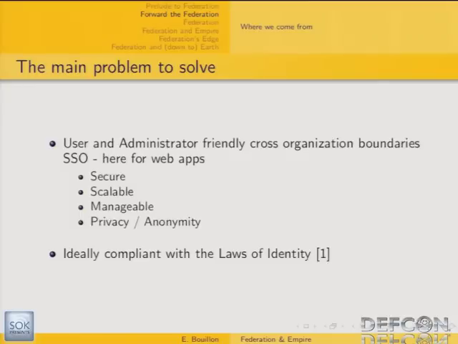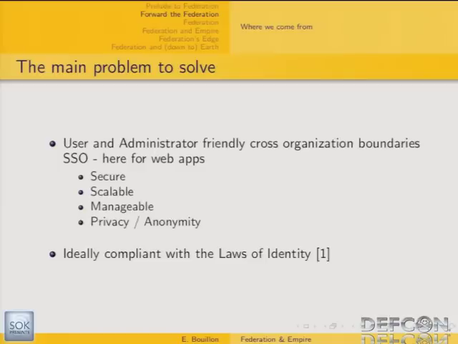Maybe some of you still have in mind the Sun Yellow Pages solutions and the NIS system, for instance. That was very interesting from an administrator point of view, but maybe not that interesting from a security point of view. But today, this problem has been solved by more robust protocols like Kerberos, for instance.